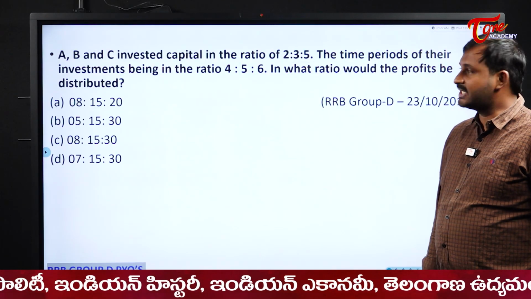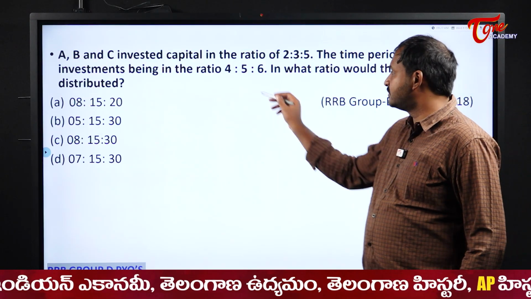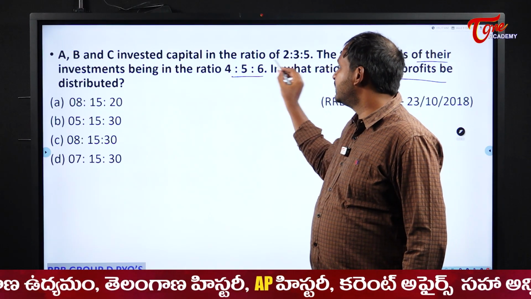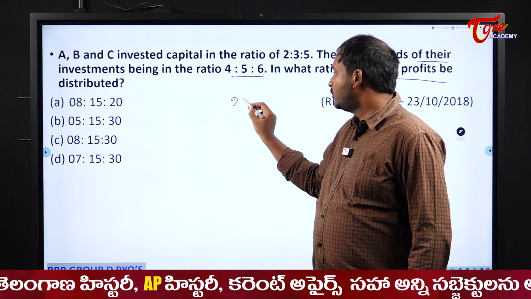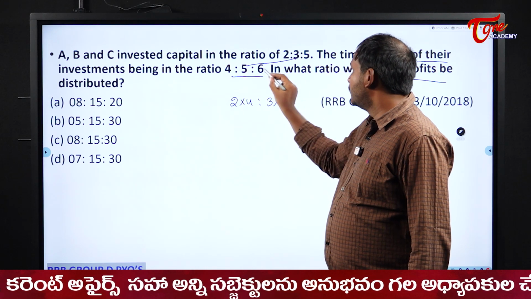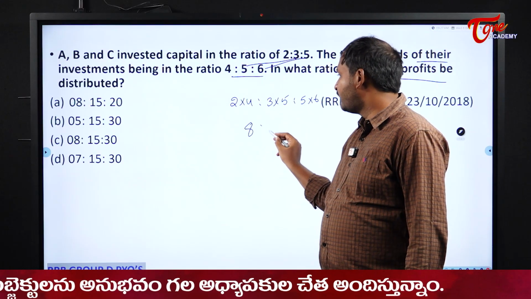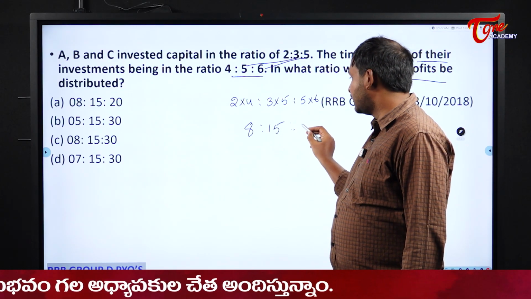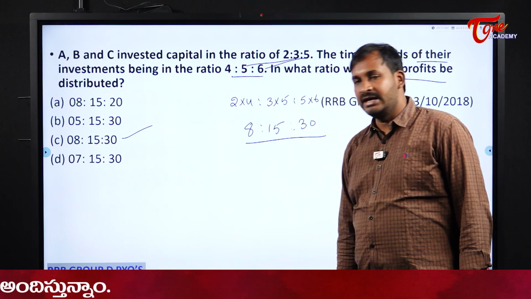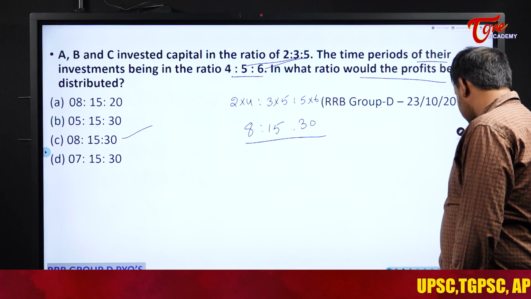A, B and C invested capitals in the ratio of 2:3:5. The time periods of their investments being in the ratio 4:5:6. In what ratio will the profits be shared? This is a simple and straightforward case, students. Investment into time period. 2 fours are 2 into 4 is to 3 into 5 is to 5 into 6. So 2 fours are 8, 3 fives are 15, 5 sixes are 30. So 8 is to 15 is to 30. Our answer here becomes option C, 8 is to 15 is to 30. Okay. Next one.